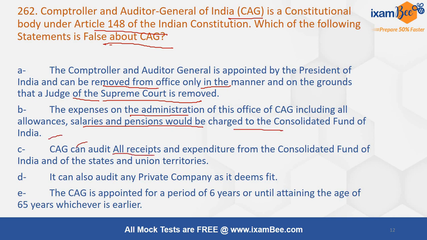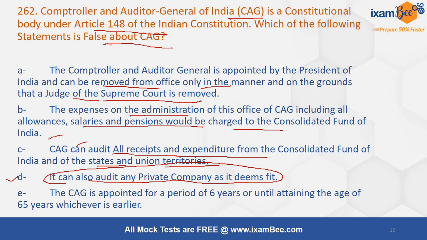CAG can audit all receipts and expenditure from the Consolidated Fund of India and of the states and union territories. It can also audit any private company deemed fit. So why will CAG audit a private company? You may find this is not a very common question for RBI because it asks for detailed information about the CAG. But if you apply your logic, what is the role of the CAG? CAG is to audit the government's accounts. Why would a private company come into the picture here? So this becomes the obvious choice.